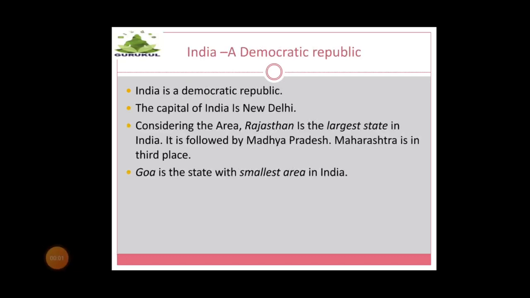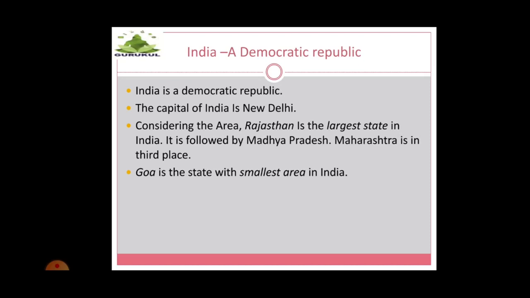India, a democratic republic. The capital of India is New Delhi. Considering the area, Rajasthan is the largest state in India. It is followed by Madhya Pradesh, and Maharashtra is in third place. Goa is the state with the smallest area in India, right? These are the facts about India which you all must be aware of.